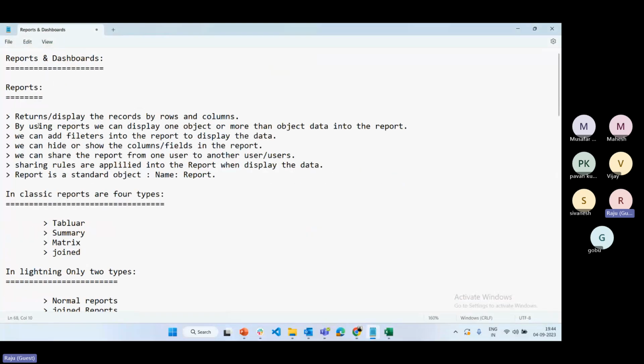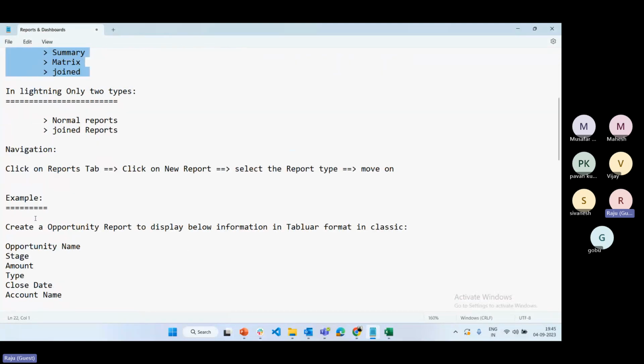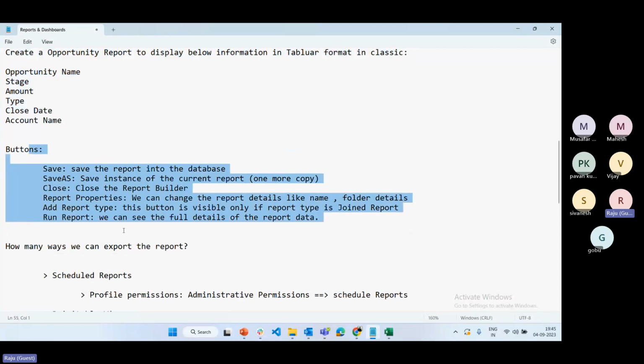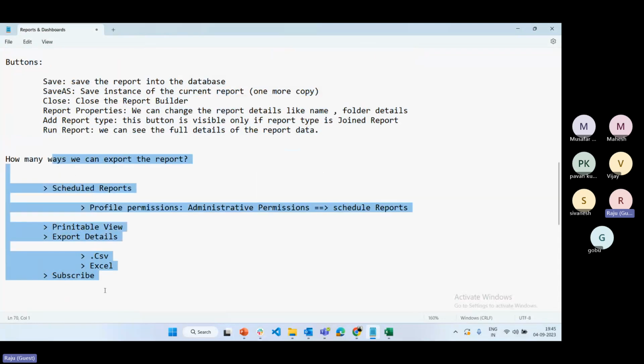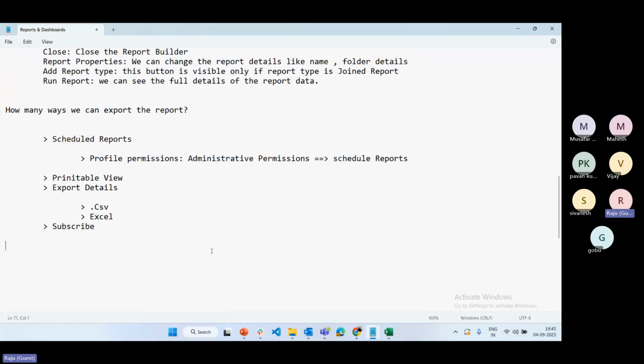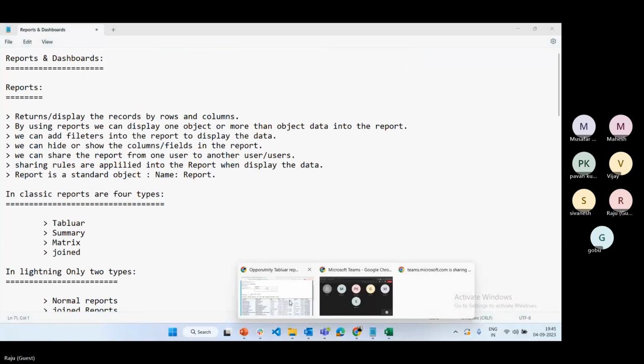What are reports in Salesforce? What types of reports do we have? Example for a tabular report in Classic, what are the buttons we have in reports, how many ways you can export the report, and what are the filter conditions, that we are going to discuss next. Okay, as of now, is that clear? Any questions, team? Clear?